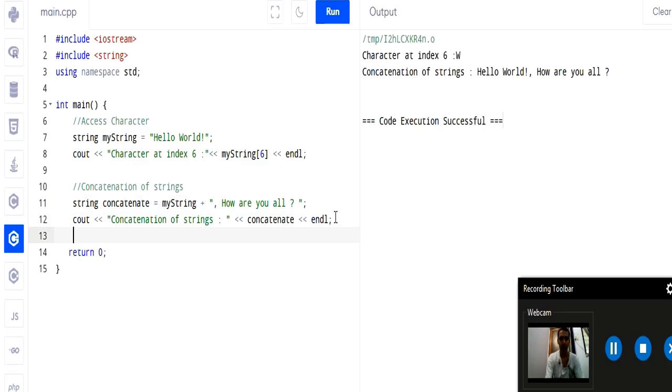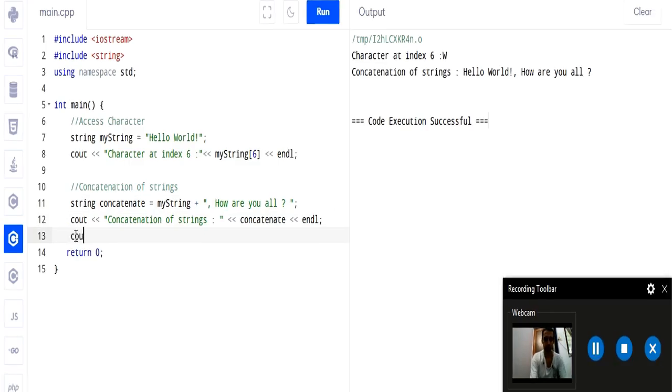Now the next is how to get the length of a string. So what we do is we simply cout some statement like length of the string, and then we call our variable which is my string.